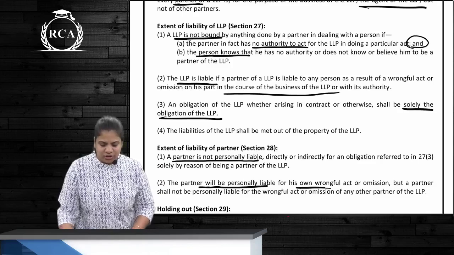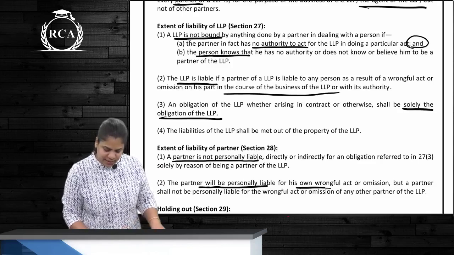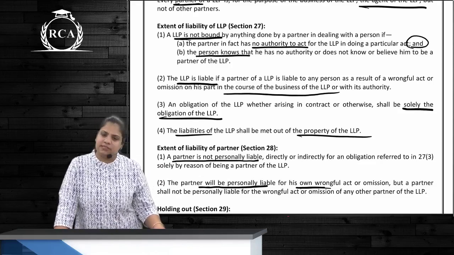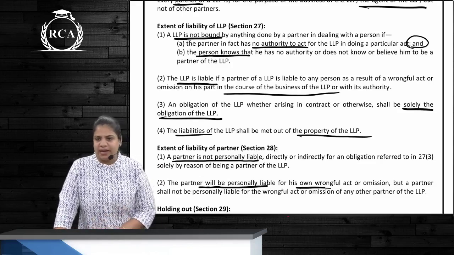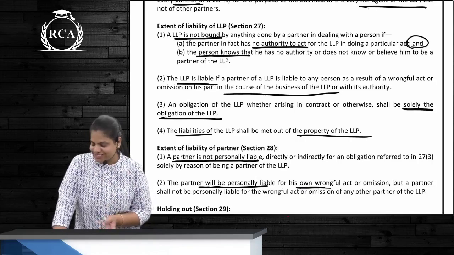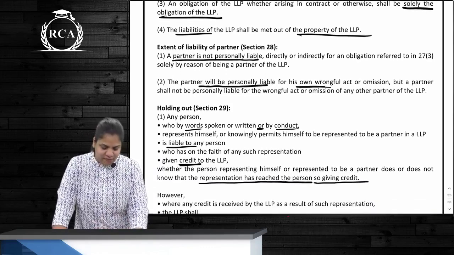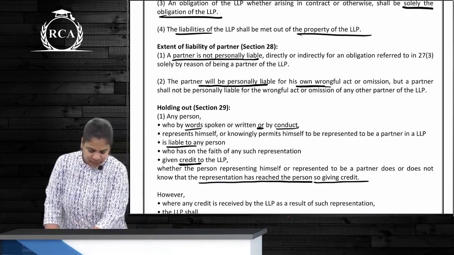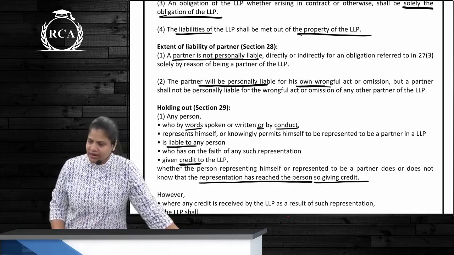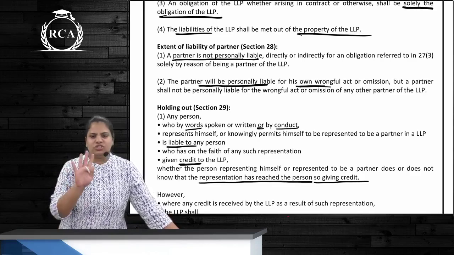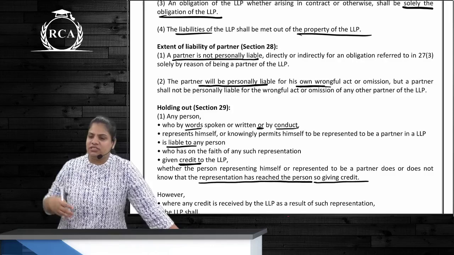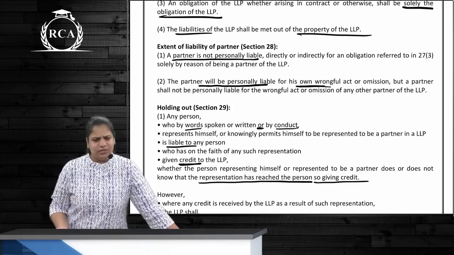And the liabilities of the LLP will be met out of, that is, paid out of the property of the LLP. LLP exists in its own name. It's a separate legal entity. It can do all of these by itself, right? Does and suffers like a body corporate, this is the point. Correct? Extent of liability of partner for acts done. Okay, sorry. For acts done by a partner, LLP is liable. Partner is not personally liable. But if a partner has done his own personal frauds, then he also is liable.